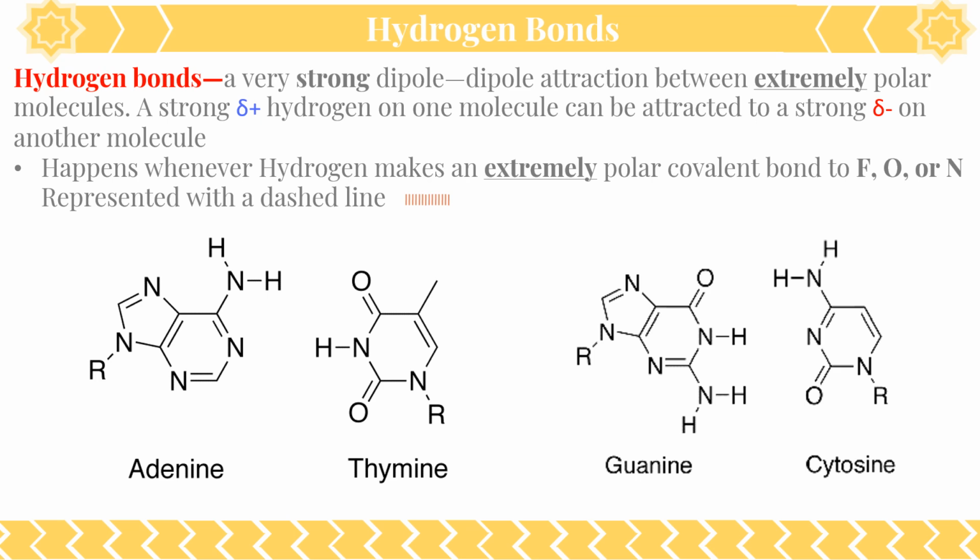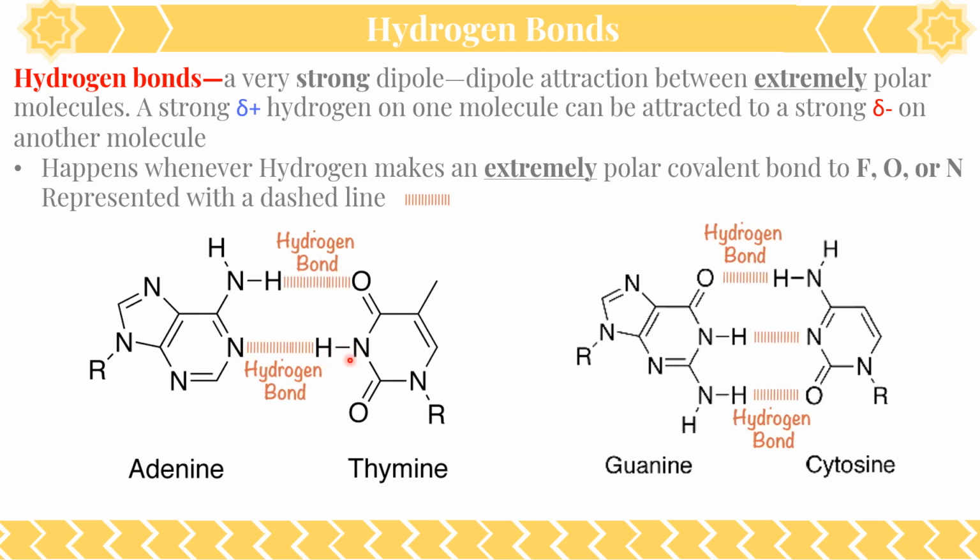So I'm going to show you some more complicated molecules, which you've actually heard of before: adenine, thymine, guanine, and cytosine. If we notice here, here's a nitrogen attached to a hydrogen. Here's a nitrogen attached to a hydrogen. All right? So what we find is, all right, these can make these hydrogen bonds. And here's a hydrogen attached to a nitrogen, hydrogen attached to nitrogen, hydrogen attached to nitrogen. That's one of our F, O, or N elements. So we get these hydrogen bonds between these different nitrogenous bases, all right?